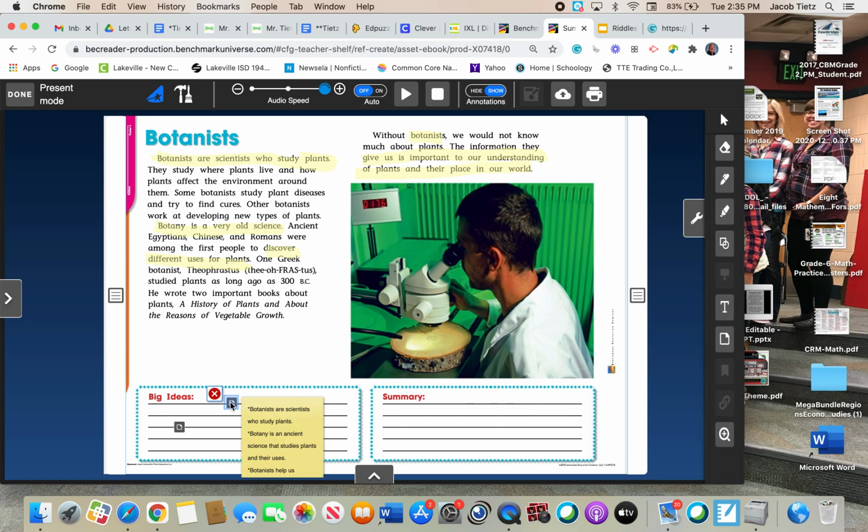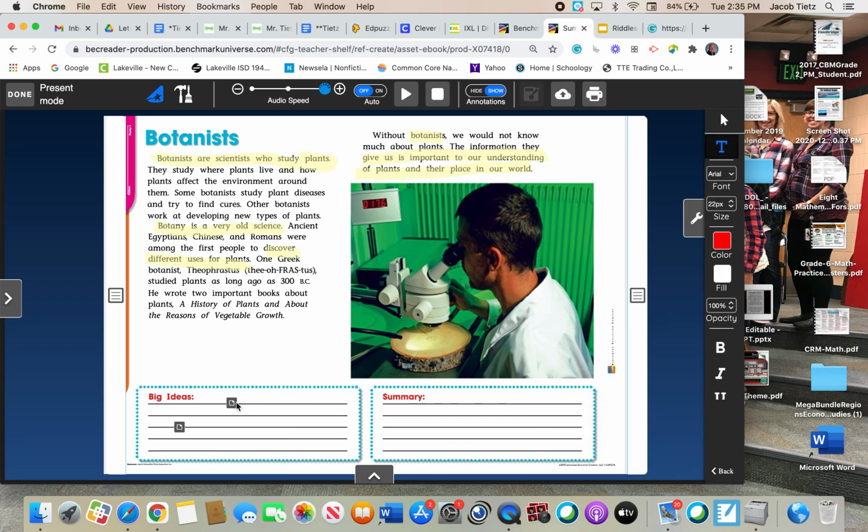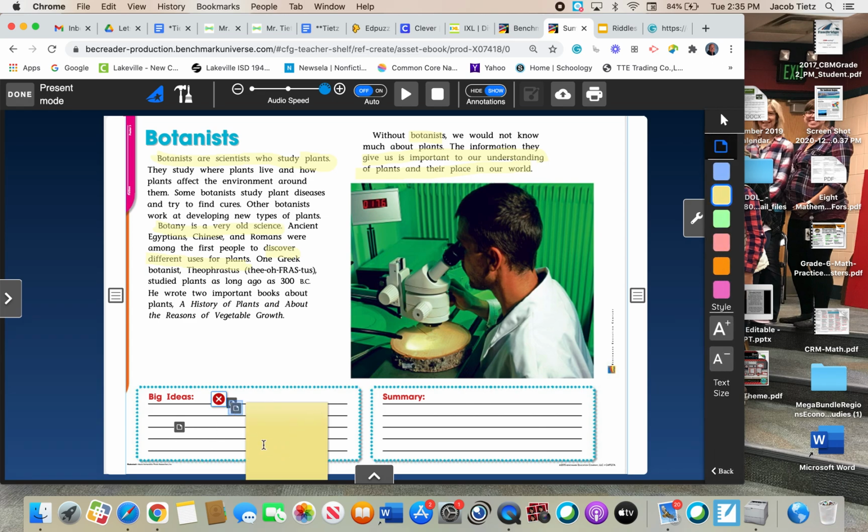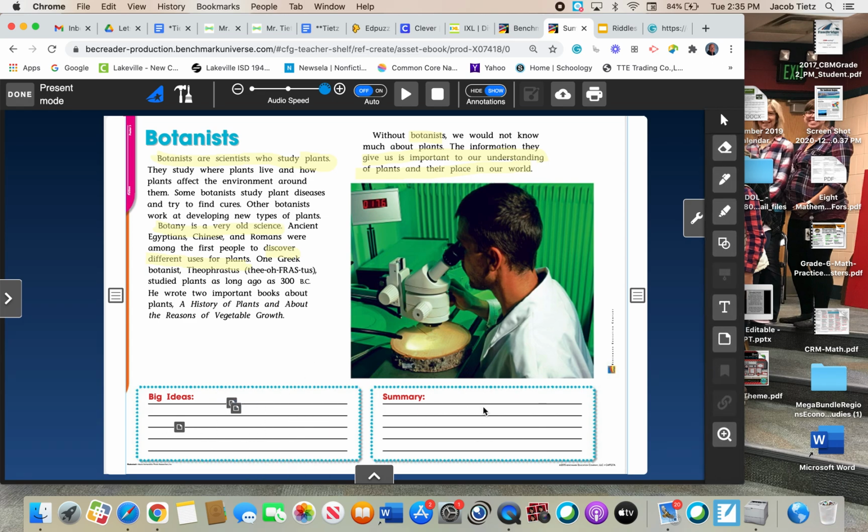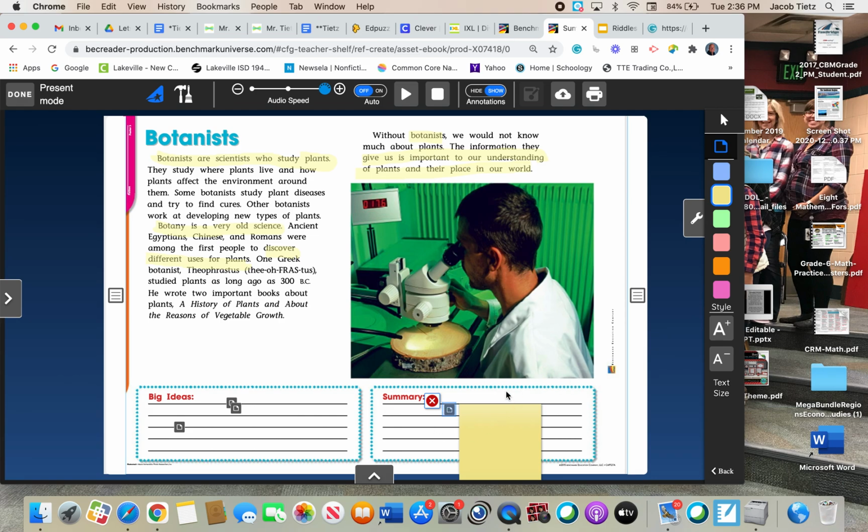No, that didn't work either. So I'll use a text box for this next one here. All right, I lost my note there. I apologize for that. Technical difficulties. Let's just do the summary.